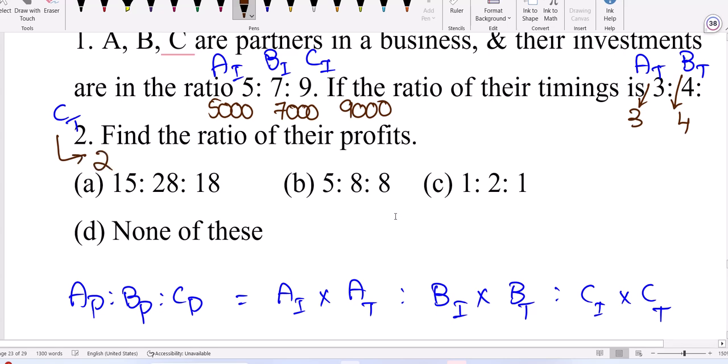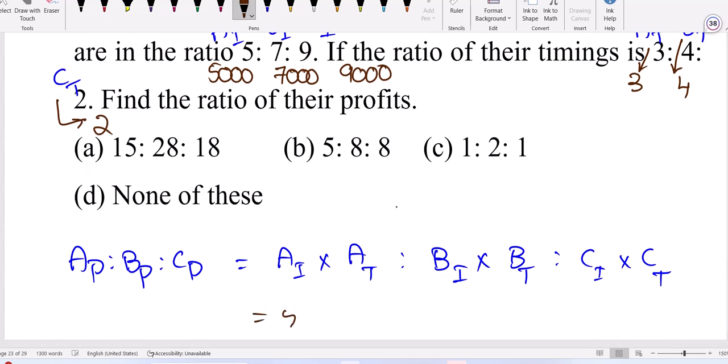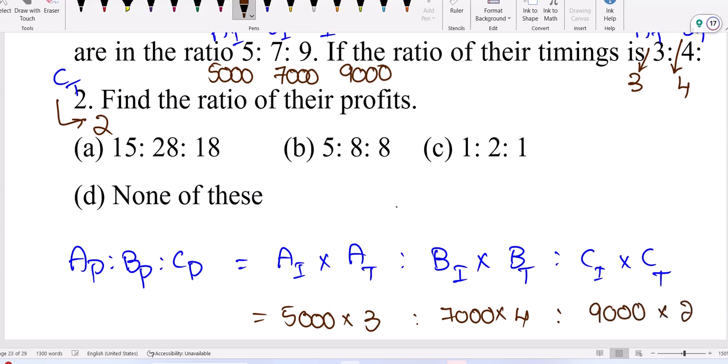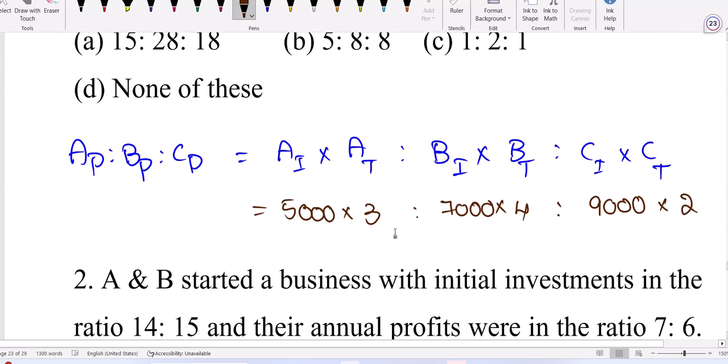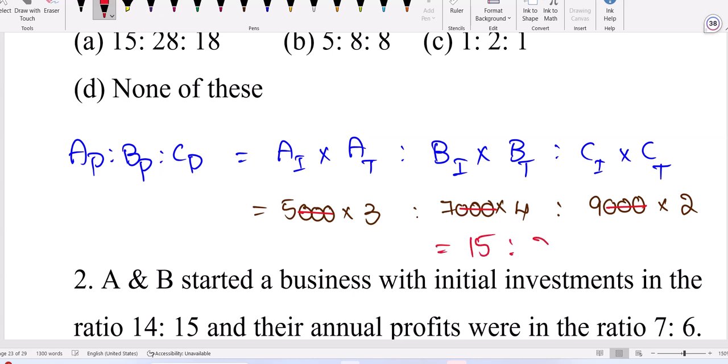Now you can go for investment into timing. Investment of A is 5,000, timing 3 years, satisfying that ratio. B investment is 7,000, timing 4 years. C investment is 9,000 for 2 years. That's investment into timing. Now, 1,000 is a common factor, you can cancel that. 5 into 3 is 15, 7 into 4 is 28, 9 into 2 is 18. Option A is the answer.